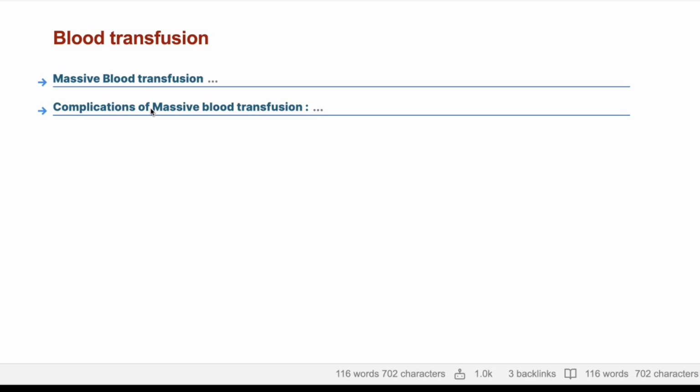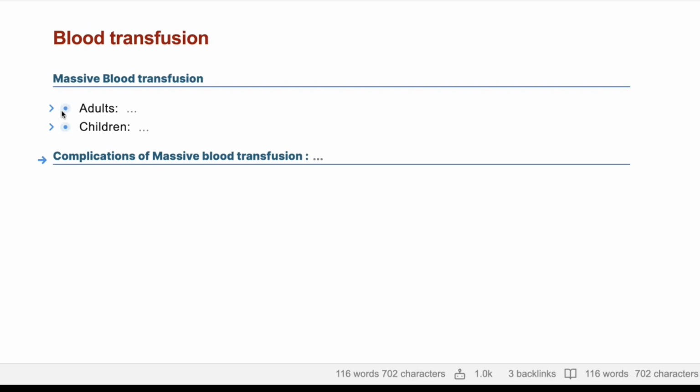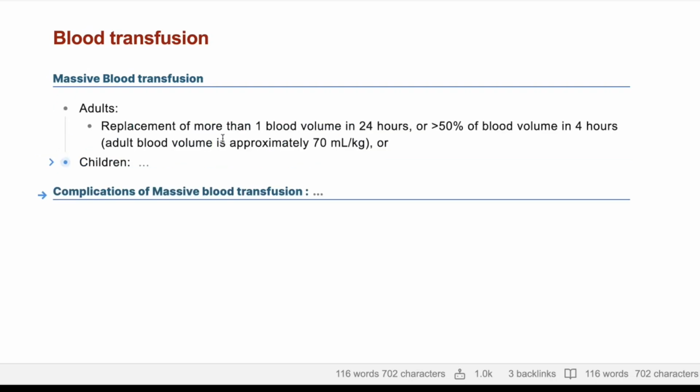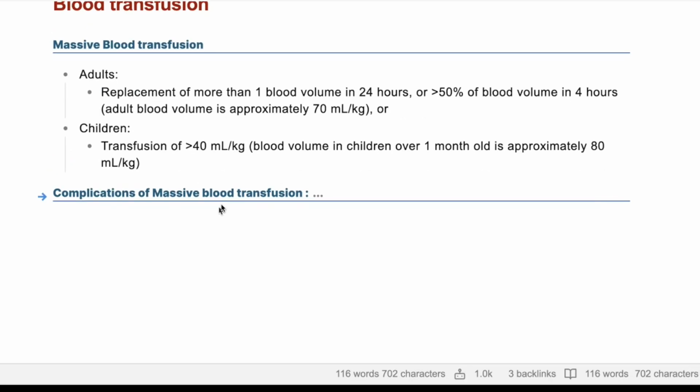So massive blood transfusion is basically transfusion of full blood volume to an adult in 24 hours, or half of blood volume in an adult in 4 hours. In a child, it's transfusion of more than 40 ml per kg per hour. So you need to differentiate between adults and children. Adults: more than 1 blood volume in 24 hours, or more than 50% of blood volume in 4 hours. In children: transfusion of more than 40 ml per kg blood volume per hour.